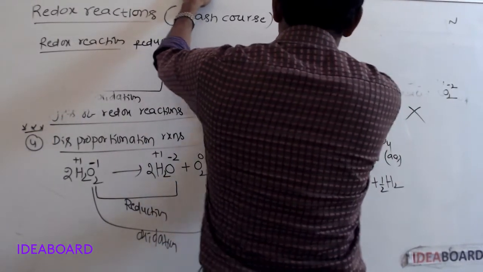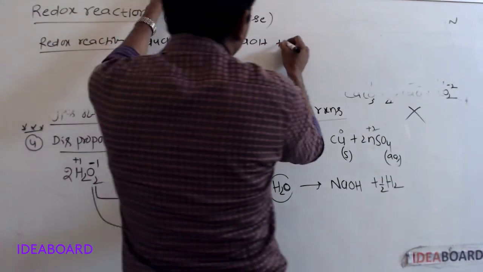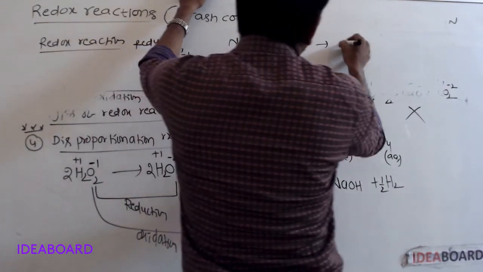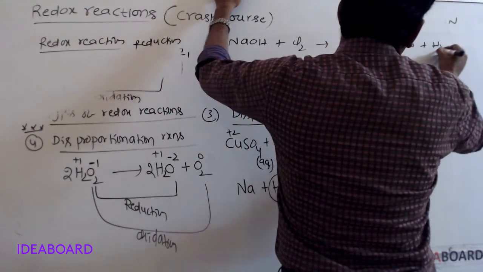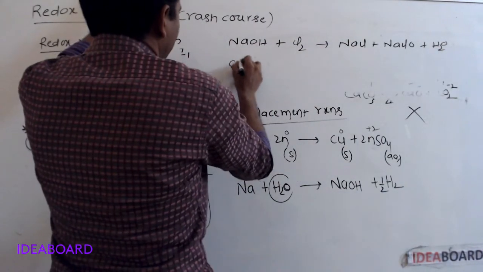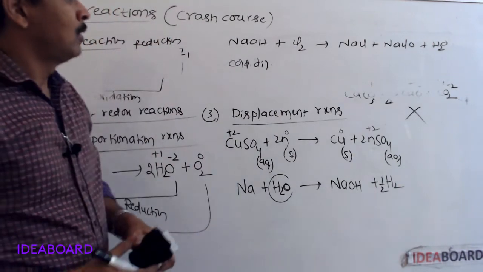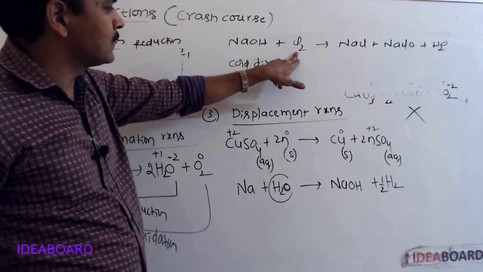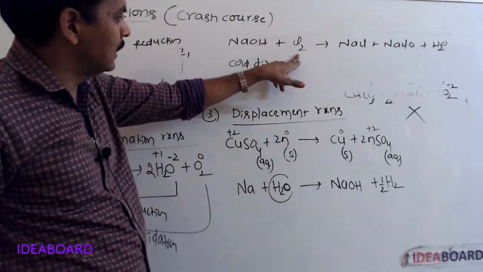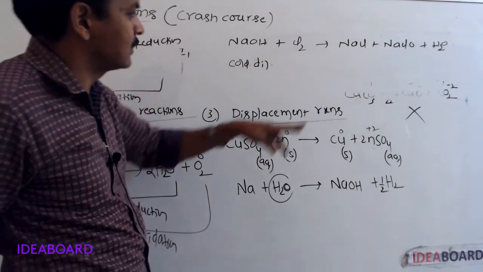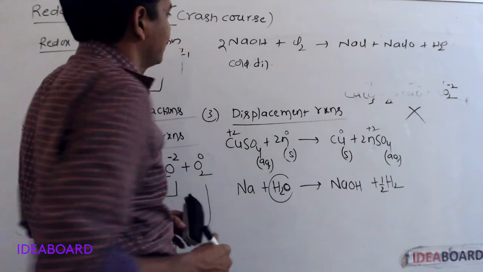Not only that reaction; if we take sodium hydroxide plus chlorine, it gives sodium chloride plus sodium hypochlorite plus H2O. This is cold dilute sodium hydroxide. When chlorine gas is passed through cold dilute sodium hydroxide, sodium chloride, sodium hypochlorite and water are formed.